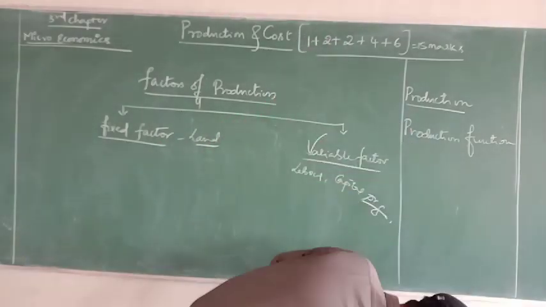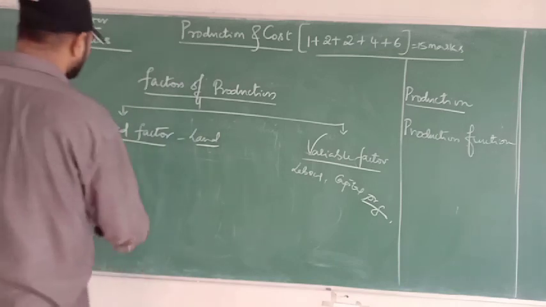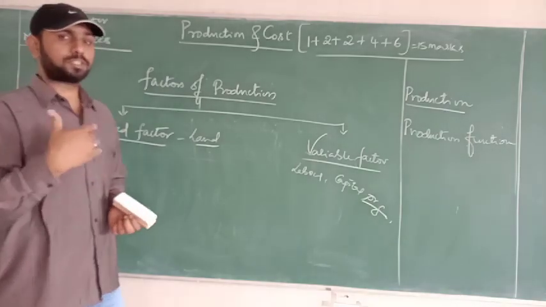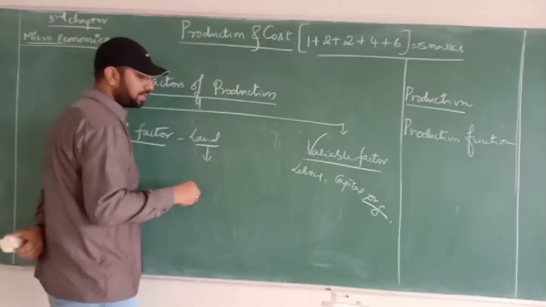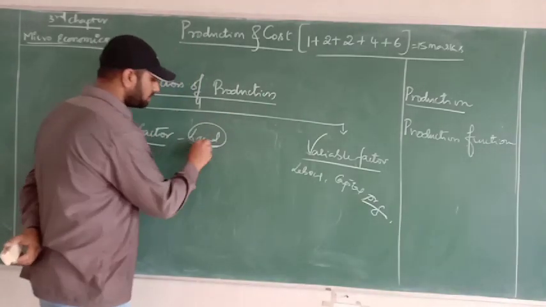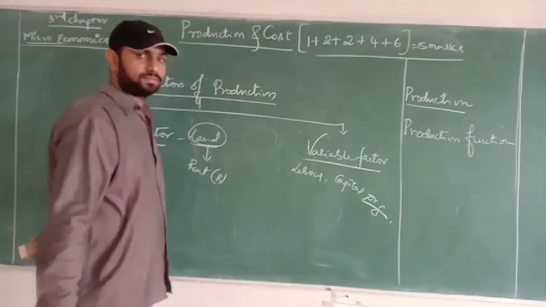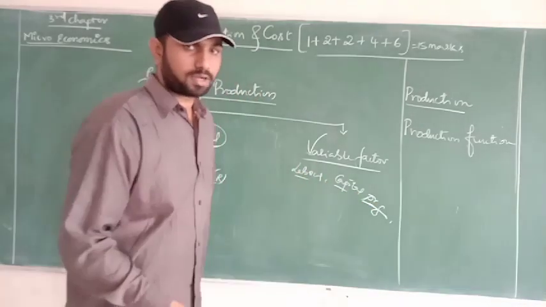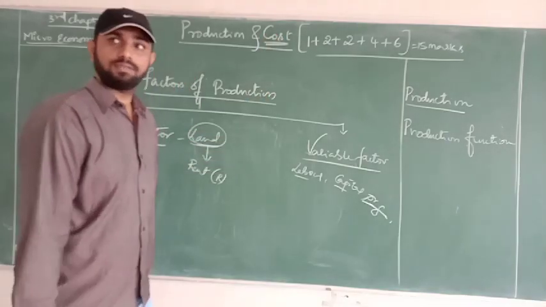At the same time, you must understand how a producer needs to acquire these factors by paying the factor cost. To acquire land, you have to pay the expenses connected with it, which is called rent. To acquire labor, capital and organization, you have to pay the cost of each, which we will discuss much more when we enter the cost topic.